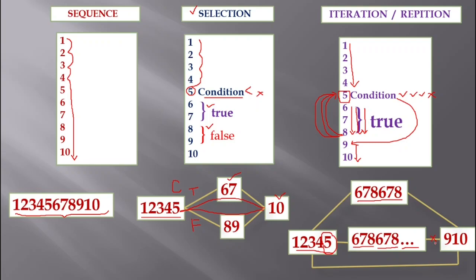the control never comes to this point, so this line cannot exist. And whenever the condition, I am talking about the other possibility, is false the first time itself, or whenever the control reaches this 5th statement and the condition becomes false, then directly it will make a jump to the 9th statement, and then the control ends. Which means the condition is evaluated to false on its first evaluation.